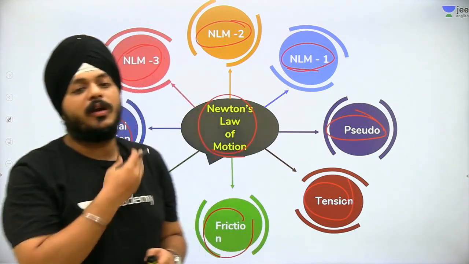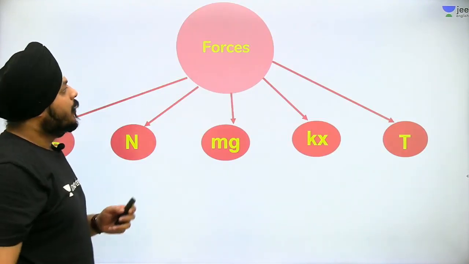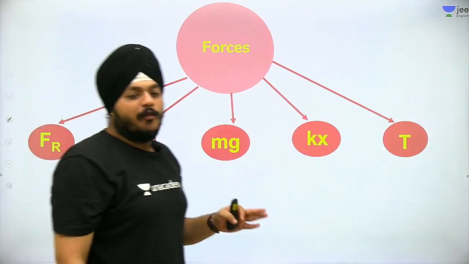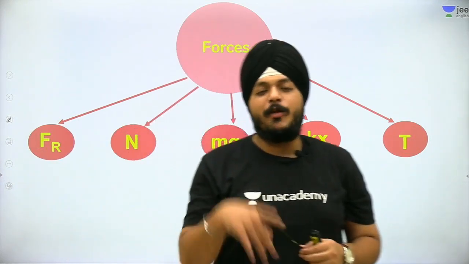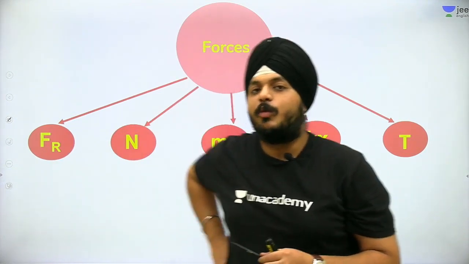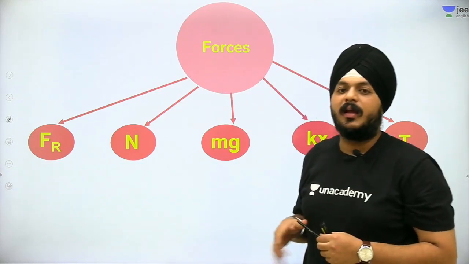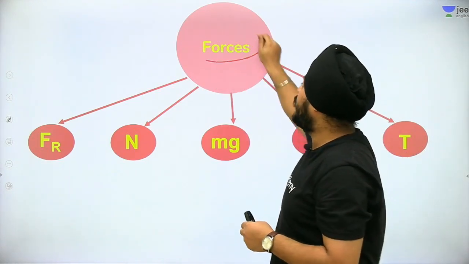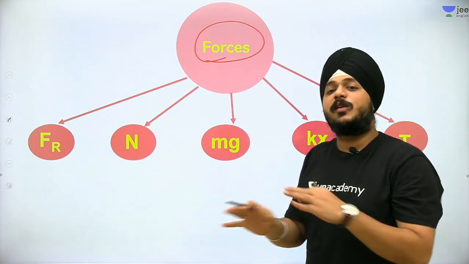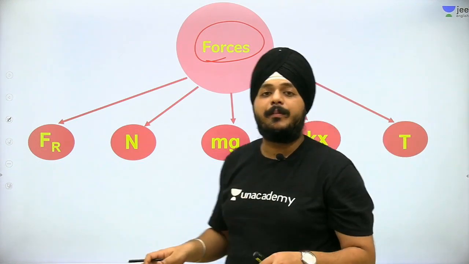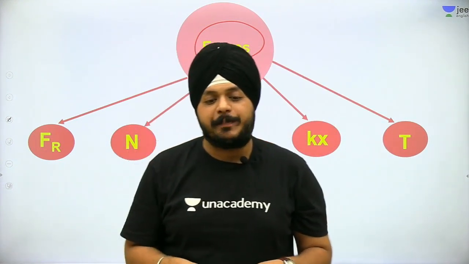Okay guys, moving forward. See, the entire Newton's laws of motion is based on only one thing. If you are capable of calculating the forces, it means 60 to 70% of the chapter is covered.